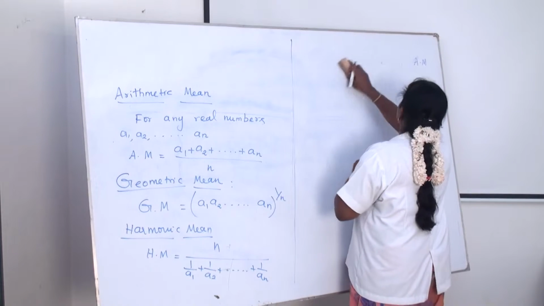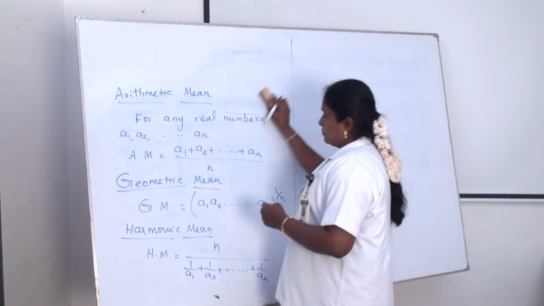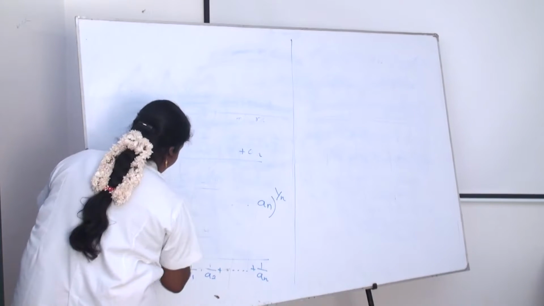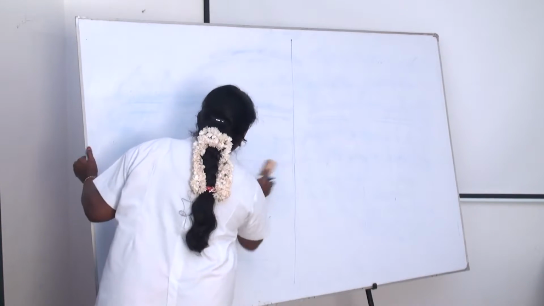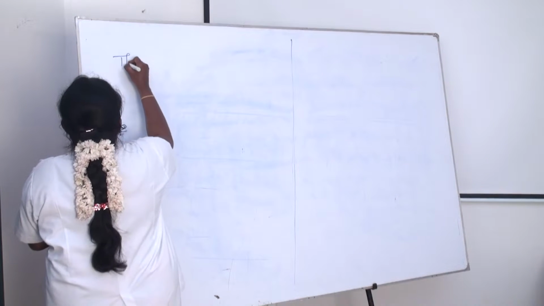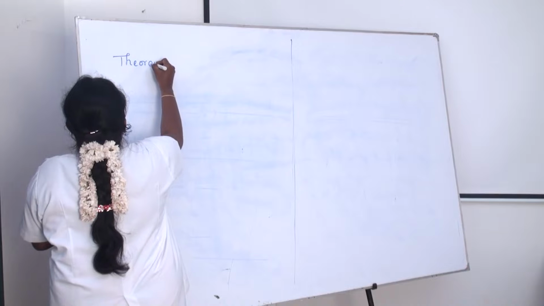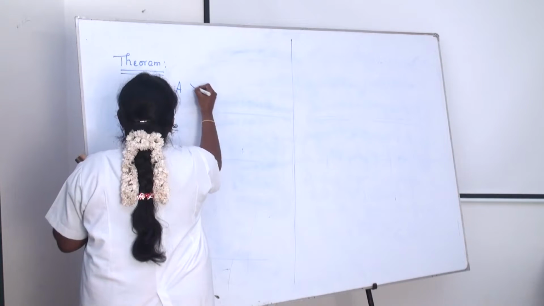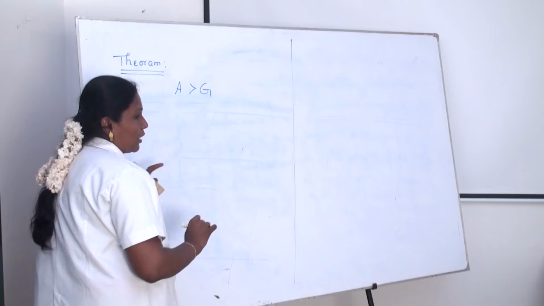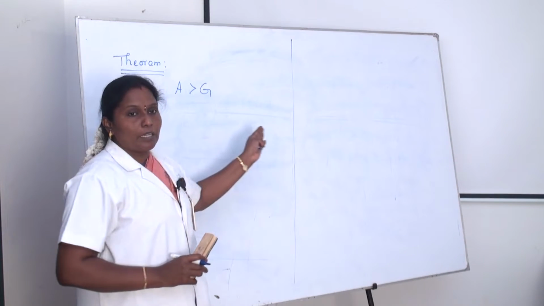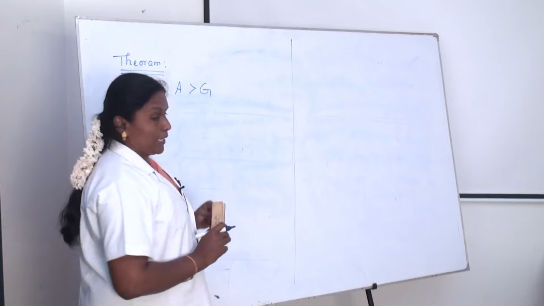Okay, the next topic is a theorem. The theorem statement is, we have to prove that A is greater than G. This is a theorem for the relation between the arithmetic mean and the geometric mean.